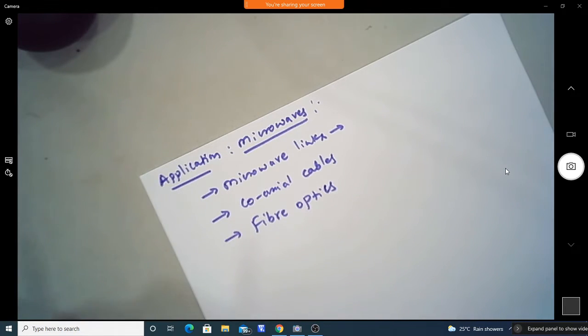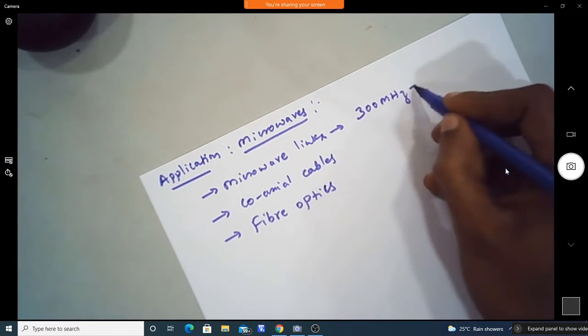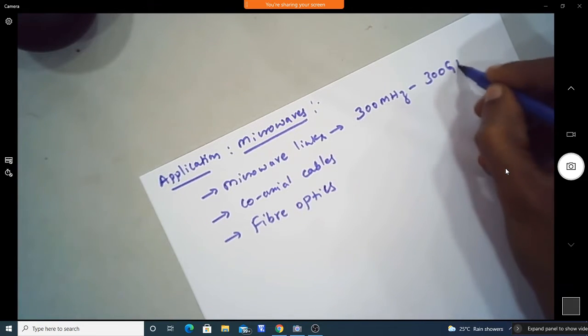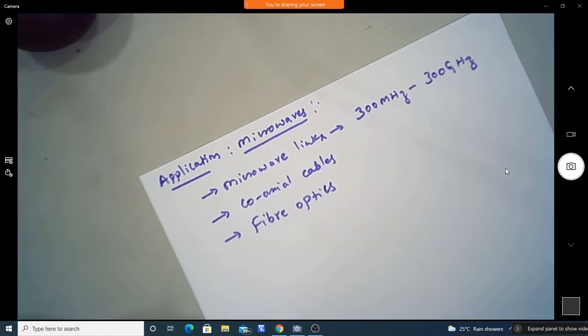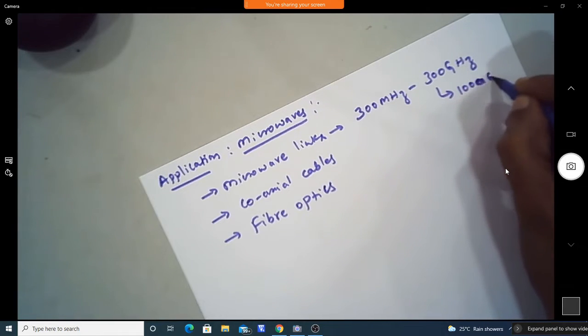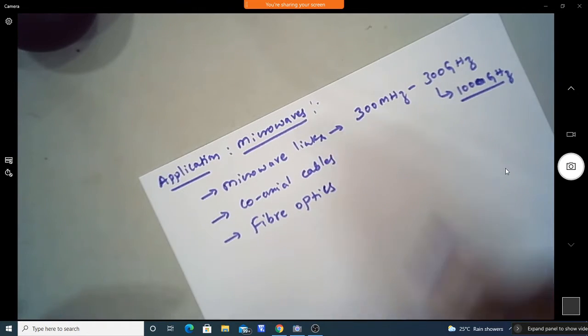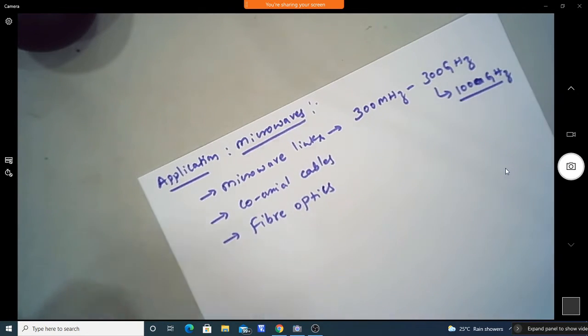Now for microwaves, the frequency range is generally from 300 megahertz to 300 gigahertz, but we will see microwaves up to 1000 gigahertz. And this 1000 gigahertz is the starting range of light wave communication. So that's why microwaves are also treated as EM waves in the form of light.